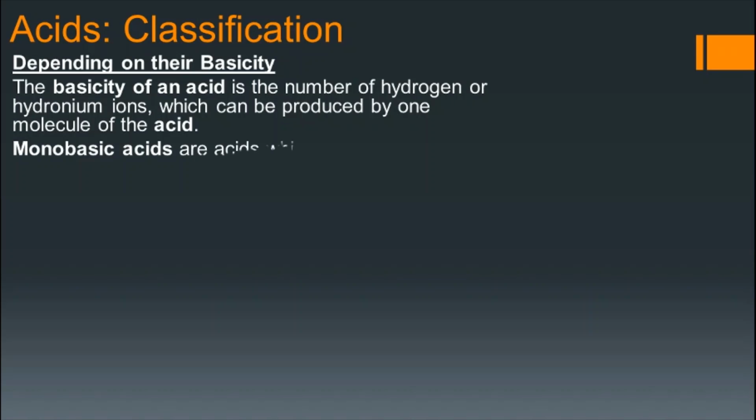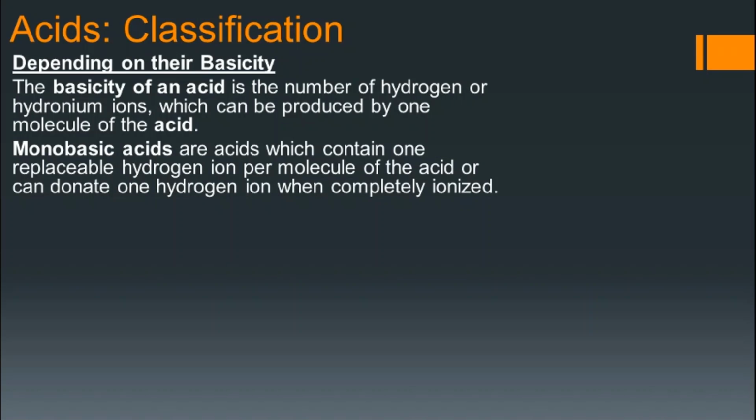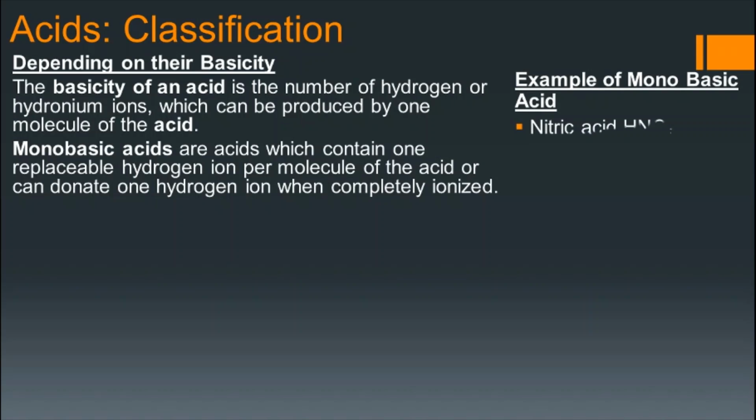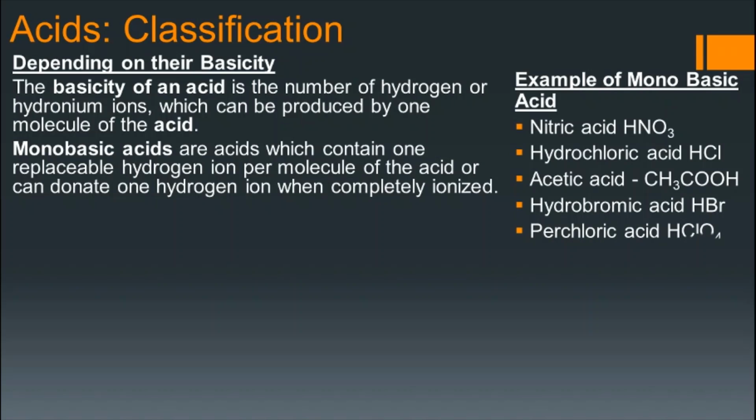So you can see here some of the acids are monobasic because they contain one replaceable hydrogen ion per molecule of the acid, or we can say they can donate one hydrogen ion when completely ionized, or we can say they can produce only one hydrogen or hydronium ion when they dissociate completely in water. For example, you can see nitric acid containing one H+ ion, hydrochloric acid containing one H+ ion, acetic acid containing one replaceable hydrogen, hydrobromic acid, perchloric acid.